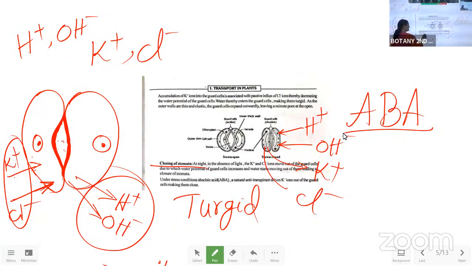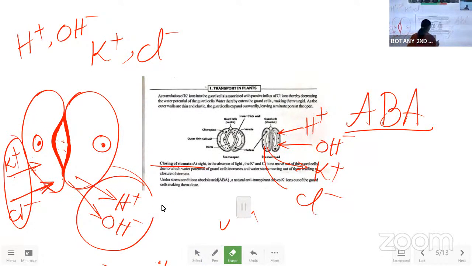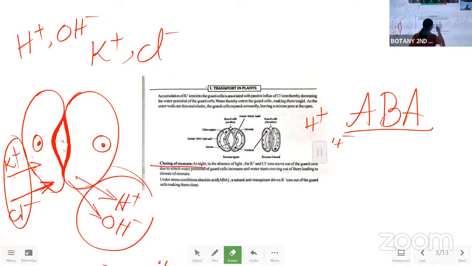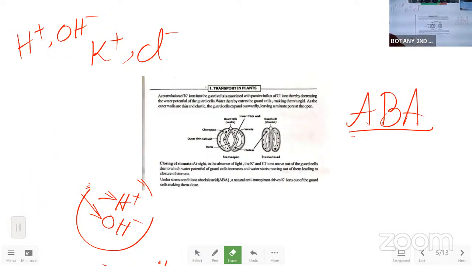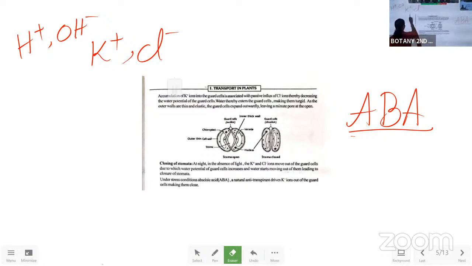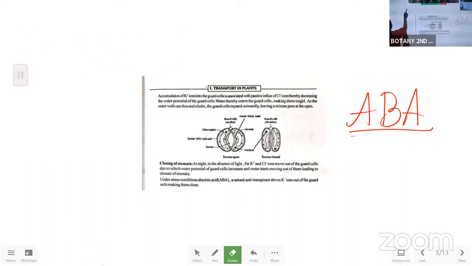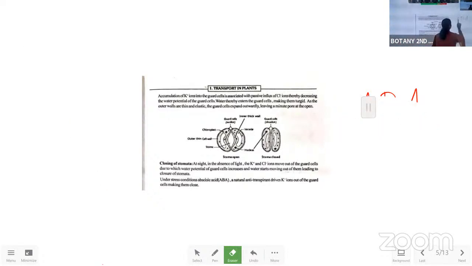That is the last point what we have to write in this. So I hope you have understood the main concept of what we have to write in the opening and the closing of the stomatal apparatus, and be sure that you write these points. The opening and the closing of the stomatal apparatus you need to show with a simple diagram, and the complete diagram of the stomatal apparatus with labeling we have to give in the structure, so that we can wind up the answer.